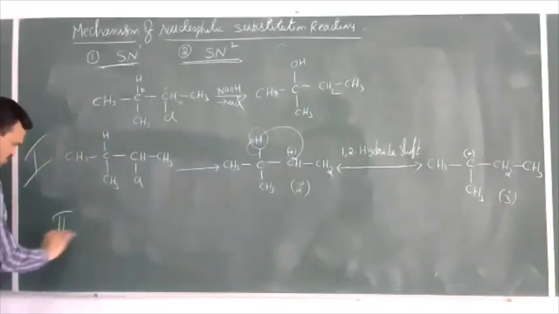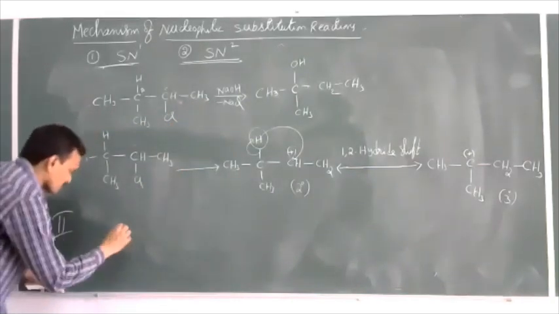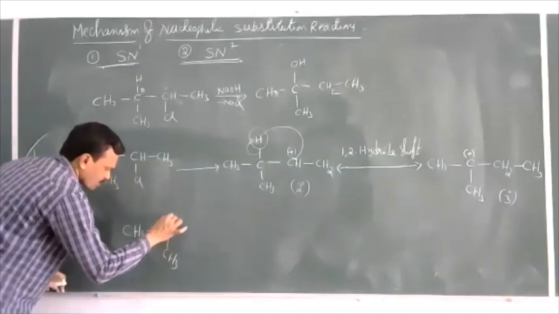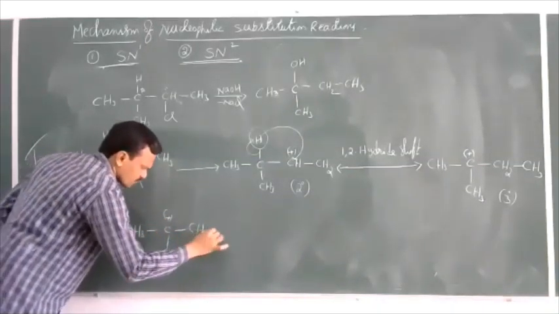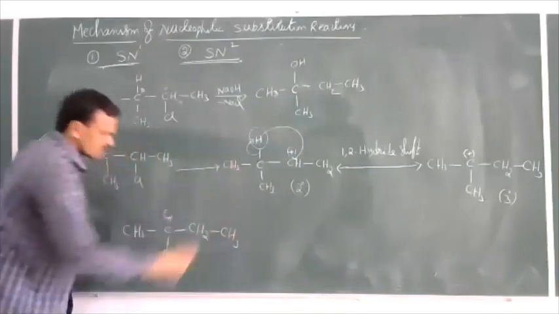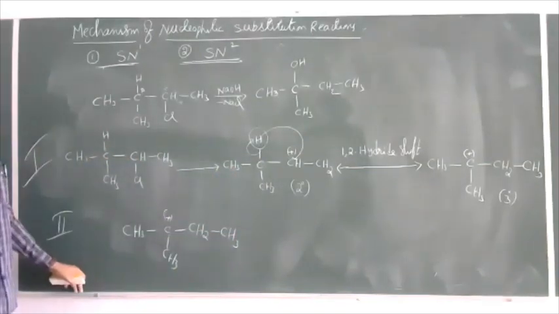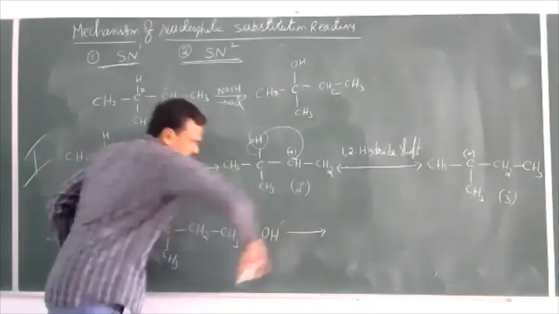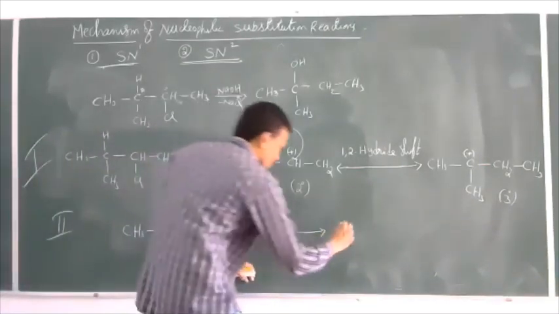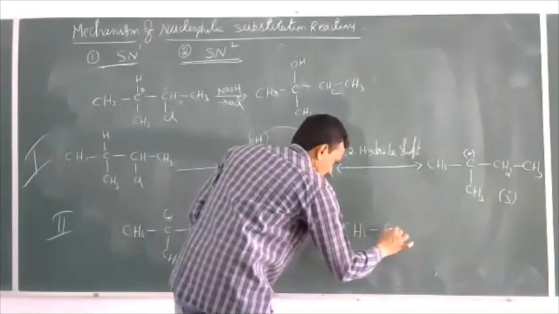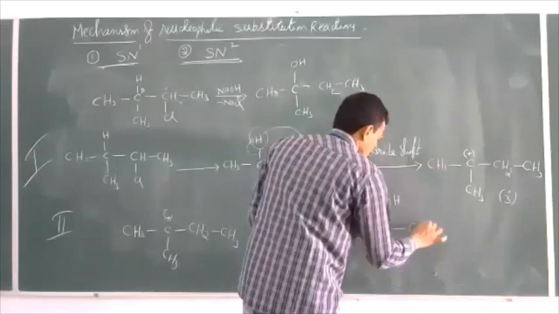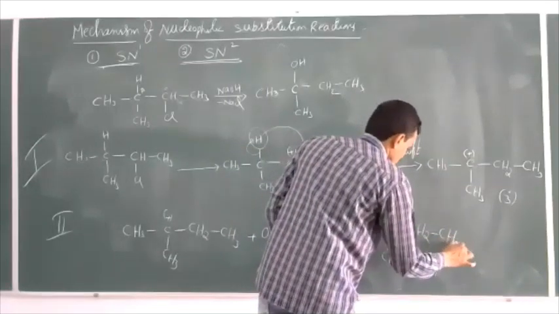Now, second step as usual. What carbocation is formed there? CH3, C, CH3 plus, CH2, CH3. This is the carbocation formed here. Now this carbocation is attacked by OH minus, and then we get the product, CH3, C, CH3, OH, CH2, CH3.